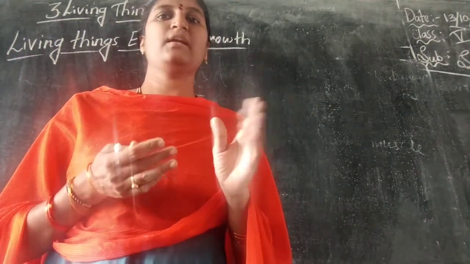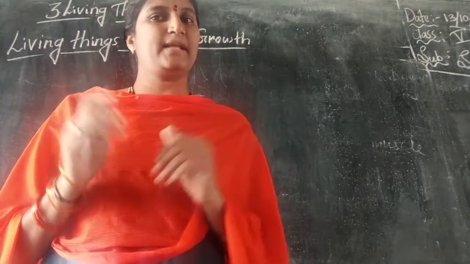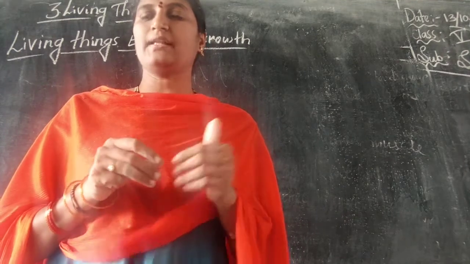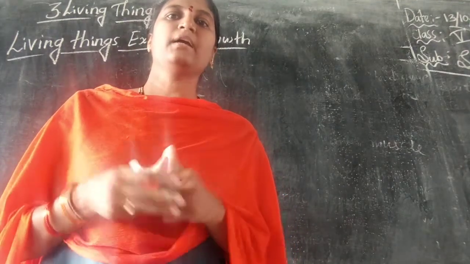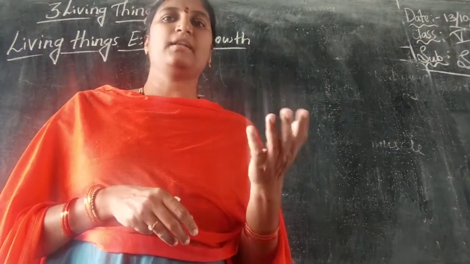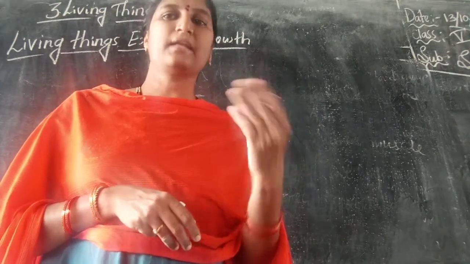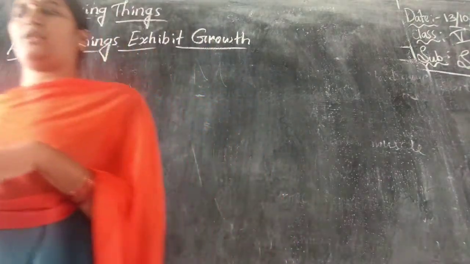In this way, plant growth takes place. Yes or no? Like this, all organisms grow. They grow during their lifetime, and after reaching a certain age, they die. They live for some time and they die. So this is about living things exhibit growth.